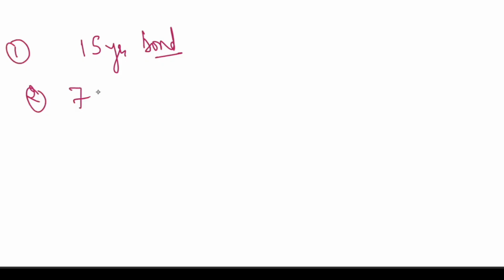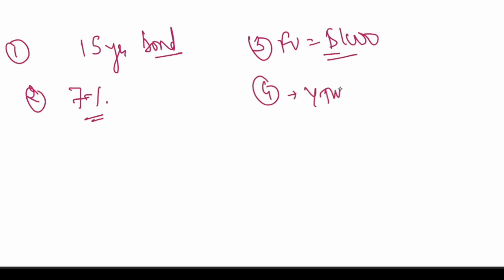Let's summarize. Basically, a 15-year bond they have given, first point. Second point, the coupon they have given is 7%. Third point is the face value they have given. Face value is how much? $1,000, right? And clearly they have given that it is trading at par. So YTM is 7%.